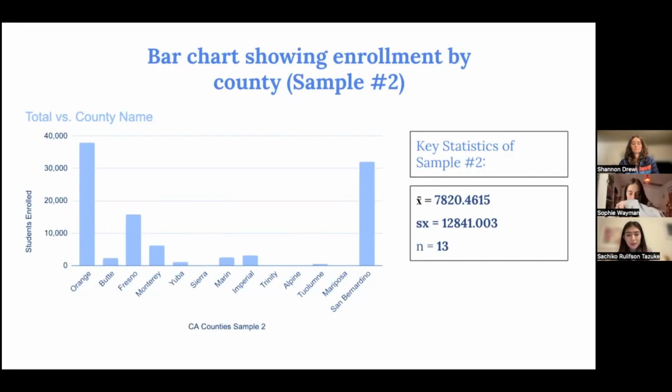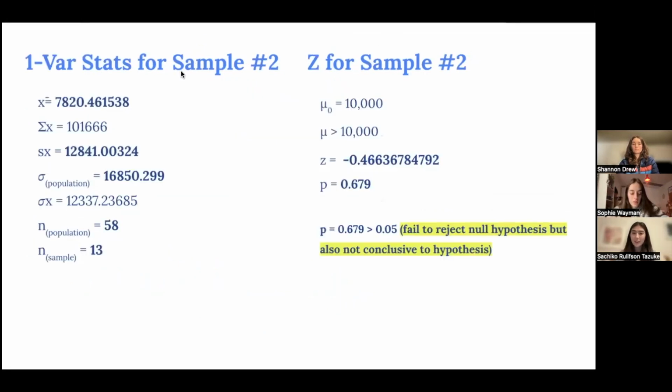In Orange County and San Bernardino, there are more than 30,000 enrolled students in 2018-2019. But in places like Alpine and Trinity, there are less than 100. So again, here are the VAR stats for sample 2 counties. I found the mean to be 7,820.46.